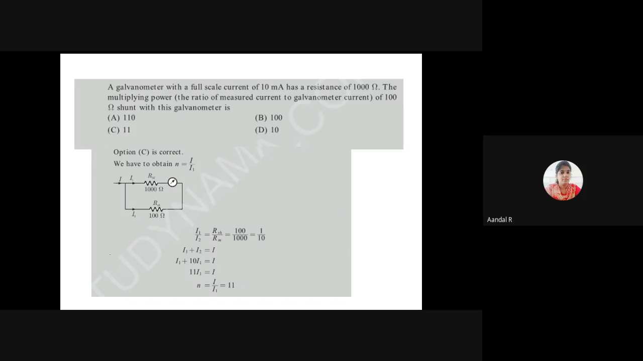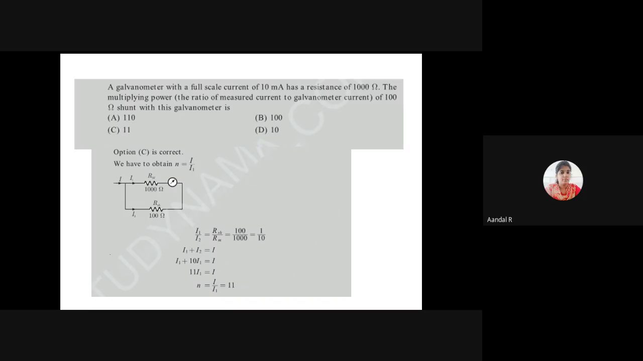A galvanometer with a full scale current of 10 milliampere has a resistance of 1000 ohm. The multiplying power, that is the ratio of measured current to galvanometer current. A 100 ohm shunt is connected with this galvanometer. What is the multiplying power? How will it multiply? We know the multiplying factor. What is the value of multiplying factor here?